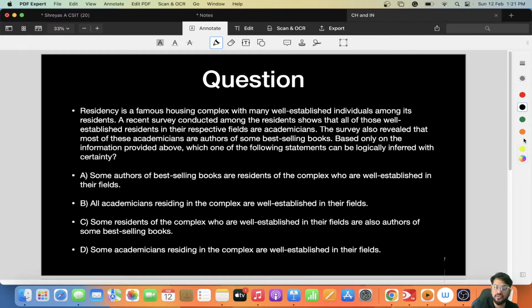Okay. Last two questions left, guys. So this was a verbal comprehension question, just like your statement and conclusions. Residency is a famous housing complex with many well-established individuals among its residents. So there is a famous housing complex which goes by the name Residency, and many people are living inside this Residency housing complex. A recent survey conducted among the residents shows that all of those well-established residents in their respective fields are academicians.